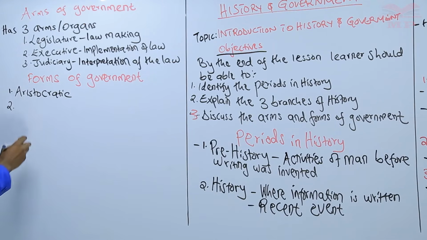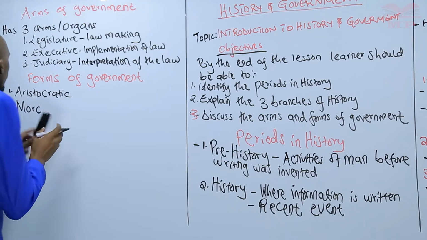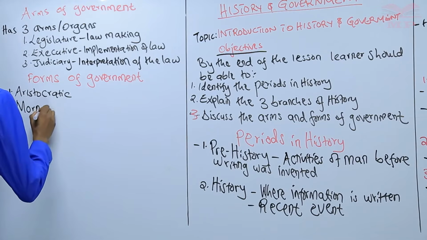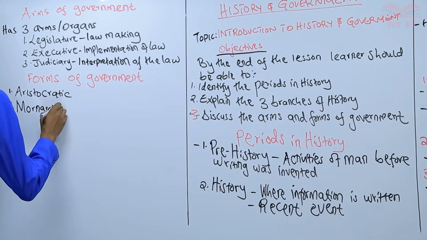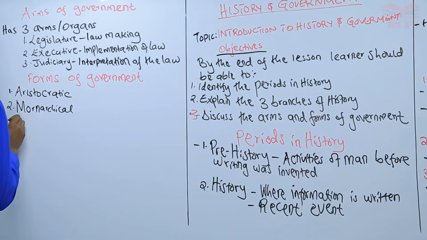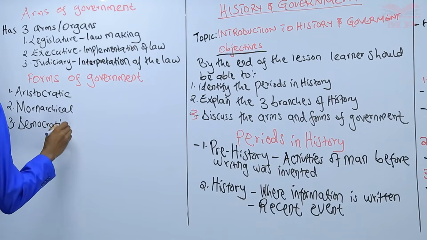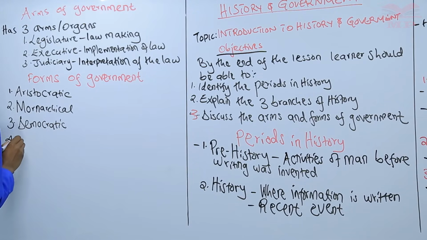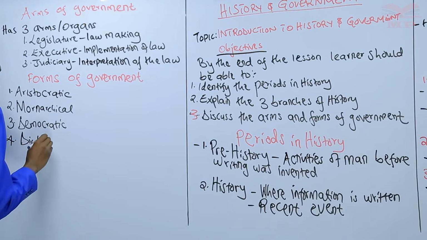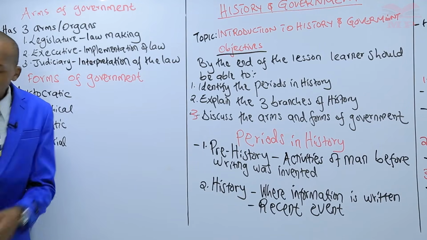And then number 2, we have monarchical government. Number 3, we have a democratic government. And then number 4, which is the last one, we have a dictatorial form of government.